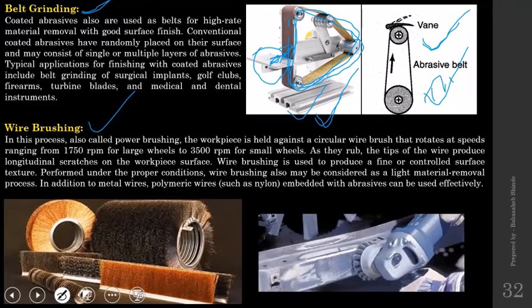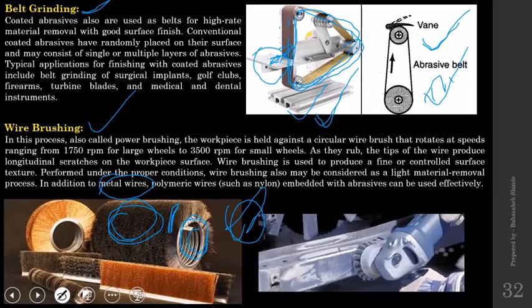So wire brushing is, there will be wires fixed on a brush, either a flat or cylindrical or any shape. It will be rotated, and when you move workpiece across this rotating brush, it will remove material from the work surface. Now the brush is made up of metal wire.